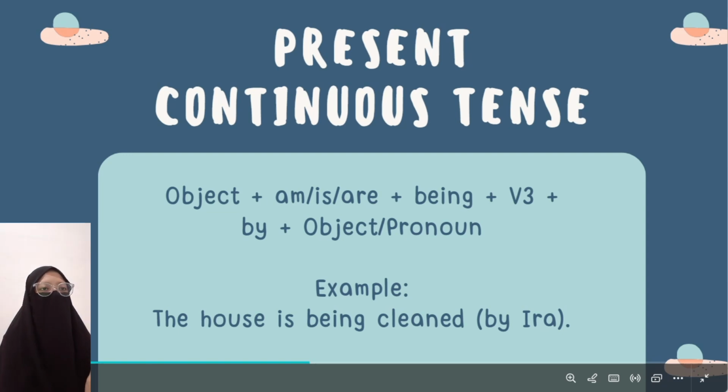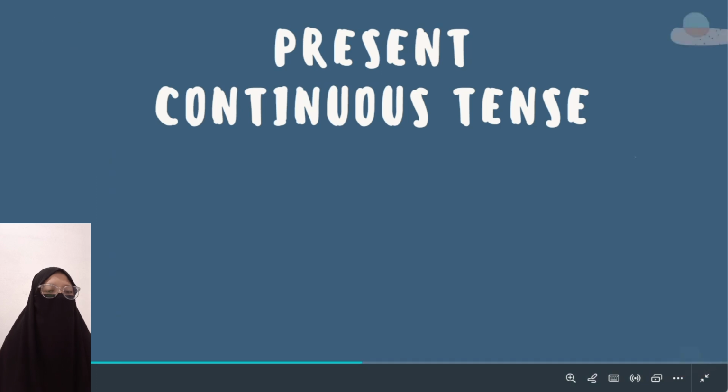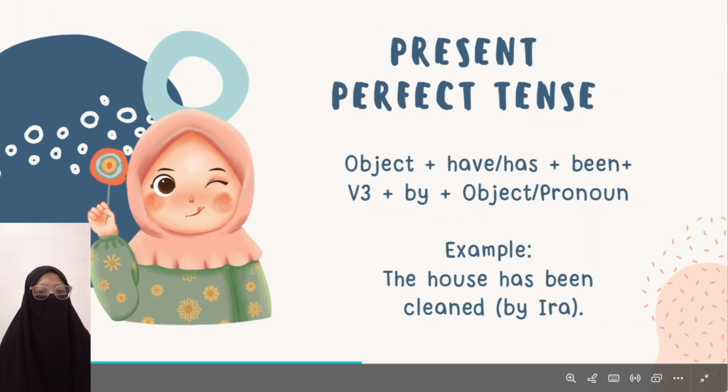After that, present continuous tense. The object and to be, like before, am, is, are. But the difference is there is being. After that, verb T and by, and then the object or pronoun. Like the example, the house is being cleaned by Ira. The house is the object, and is the to be, and being cleaned is the verb T, by Ira is the object.